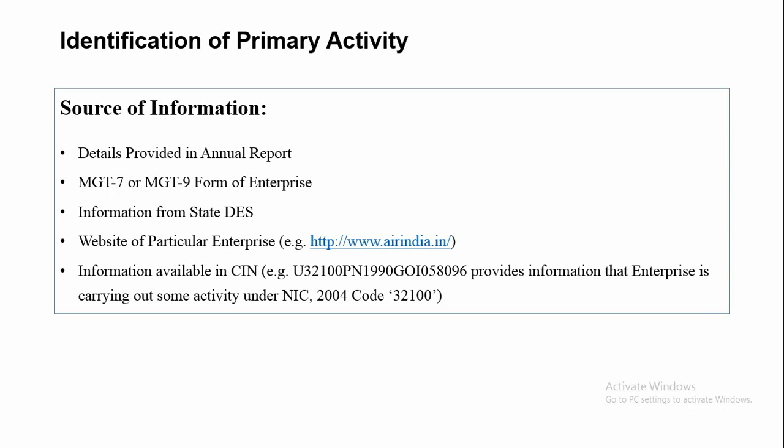As we know, in the 21 digit corporate identification number, the letters from second position to sixth position depict the NIC 2004 code. Only after checking all the available information, an ND is allotted an industry and added in the frame. Further, the frame is also shared with the state DES, and if any information is received from the DES, the frame is updated accordingly.